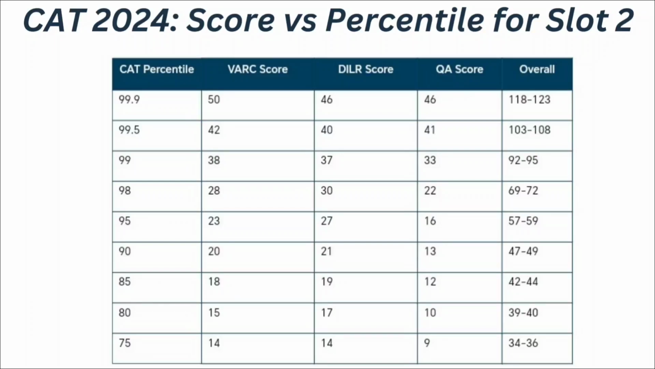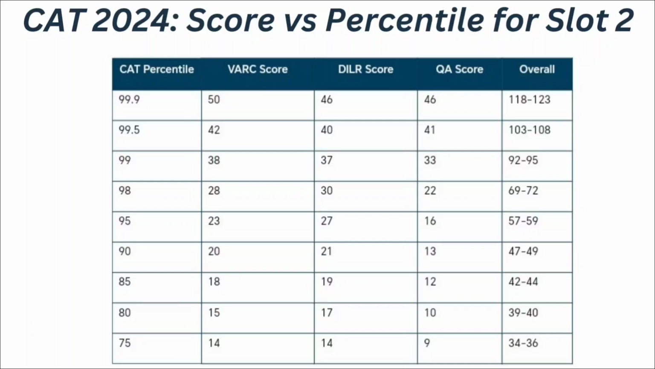If your VRC score is 15, DILR score is 17 and quantitative ability score is 10, meaning your overall score ranges between 39 to 40, at that time you can expect your CAT percentile to be 80 percentile. Then if your VRC score is 14, DILR score is 14 and quantitative ability score is 9, meaning your overall CAT score ranges between 34 to 36, at that time you can expect your CAT percentile to be